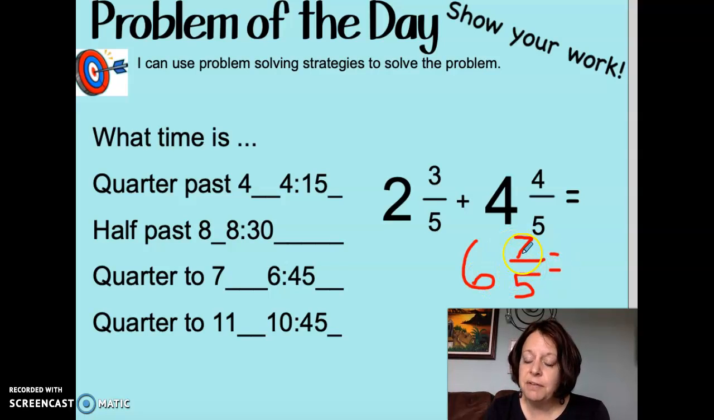So 6 7/5 is an incorrect way to write it. So we know that 5/5 is 1 whole. So we change that to 7, and then we have 2/5 left over. So what we have is 2 3/5 plus 4 4/5 equals 7 2/5. This is the correct solution right there, 7 2/5.